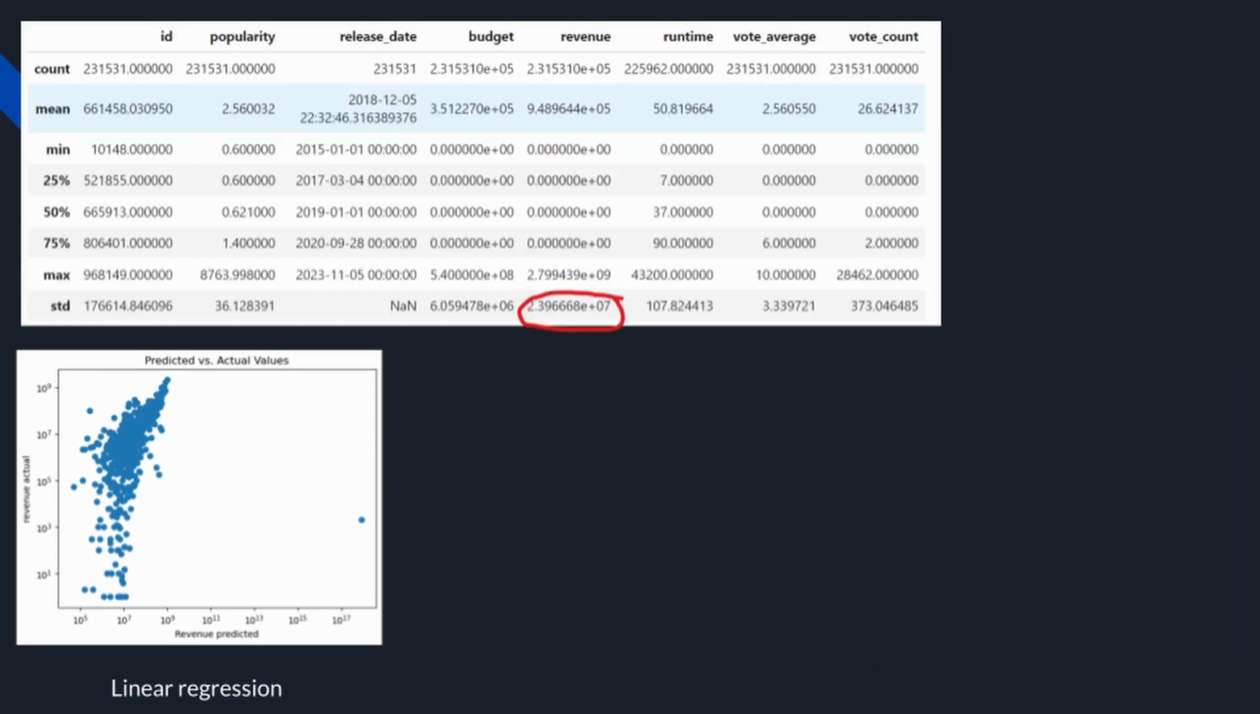The reason linear regression did so badly was because the linear regression we were using had no regularization, and the variance, or the standard deviation, for our values was very high. So as a result, it performed poorly.